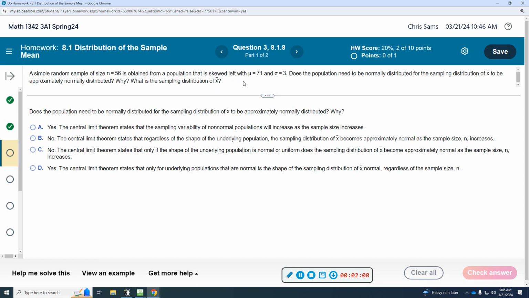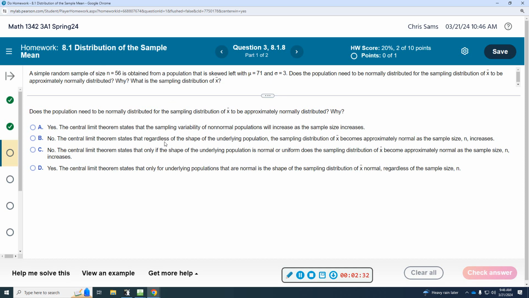Okay, so we are told that this comes from a distribution that is skewed to the left. However, the sampling distribution will be approximately normal if your sample size is greater than or equal to 30. That's what we talked about in the reading. So since we have a sample size of 56, we can approximate a normal distribution. Does the population need to be normally distributed? No, in this case, because our sample size is 30 or greater. So we're going to say no.